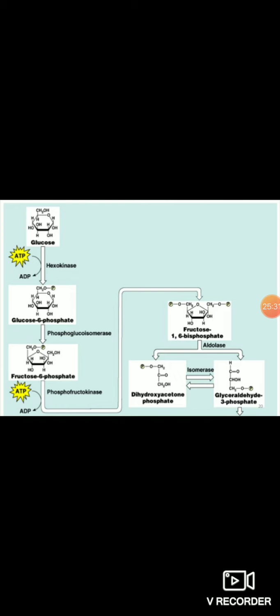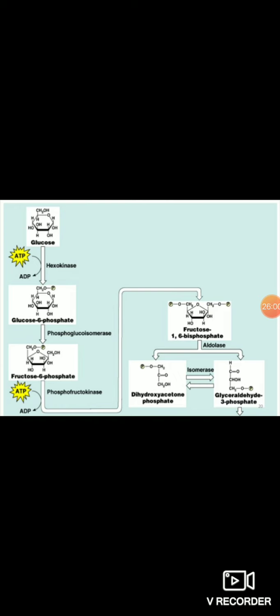In fructose 6-phosphate, the phosphate group is added at the sixth carbon position. And phosphofructokinase adds the phosphate group at the first carbon position. So at two different carbons, two phosphates are added, so it is a bisphosphate, not a diphosphate.